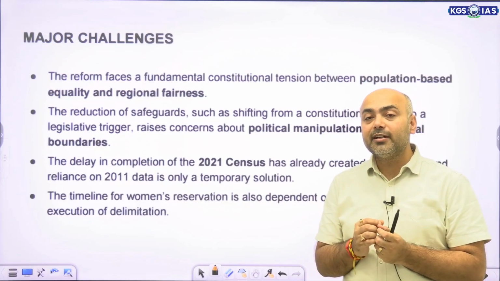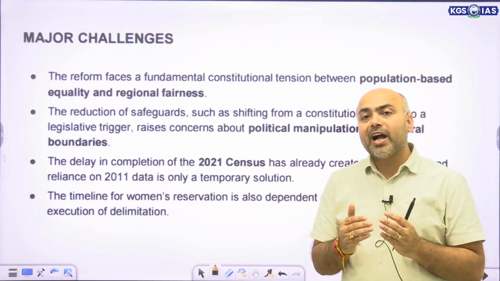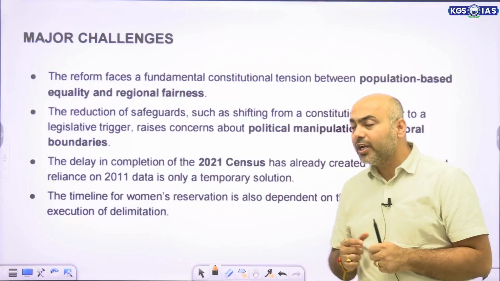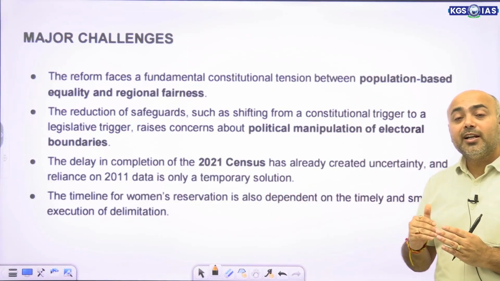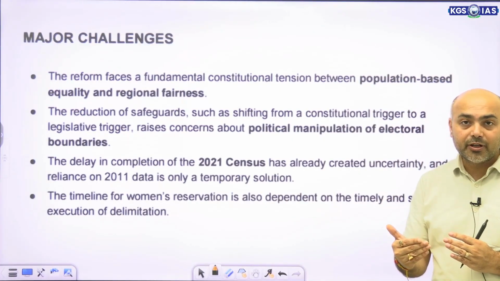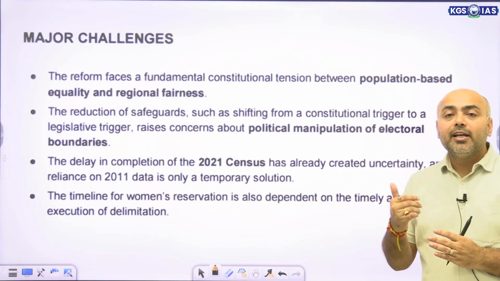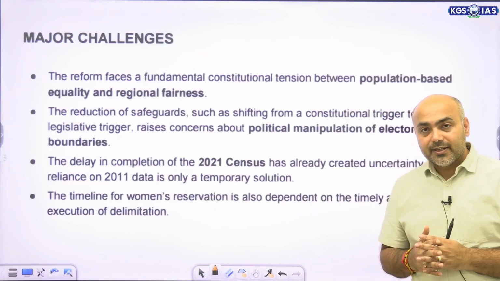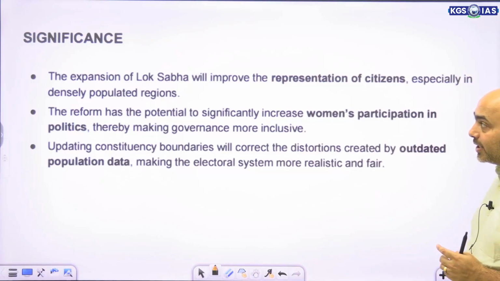So something that could also be questioned is, why not wait for the new data to come? And then comes women reservation, because the timeline for women reservation is also dependent upon delimitation. Only when the delimitation is conducted could women reservation be extended. So these were the major challenges that were associated.